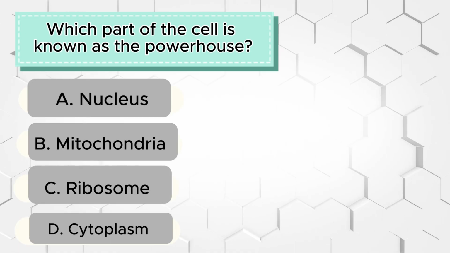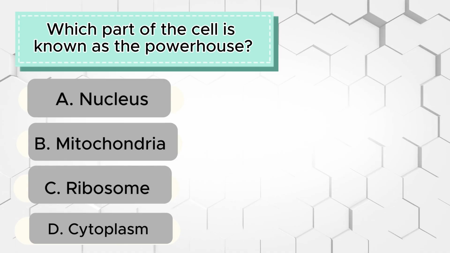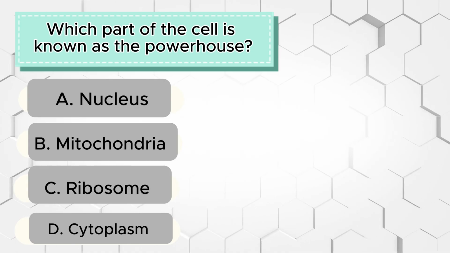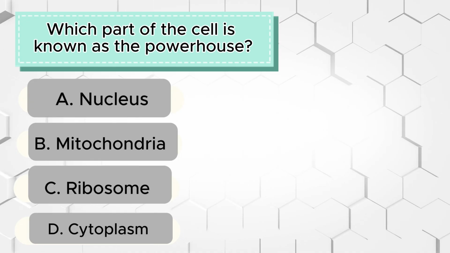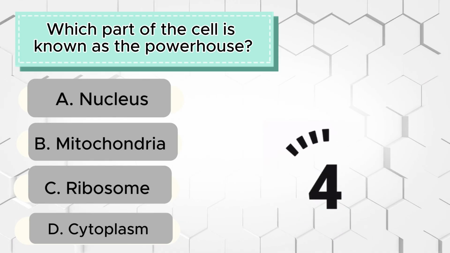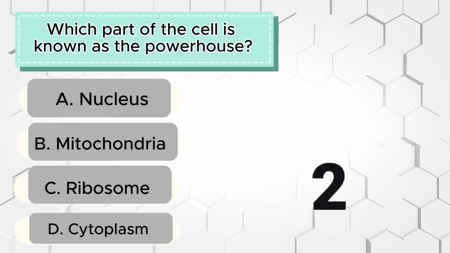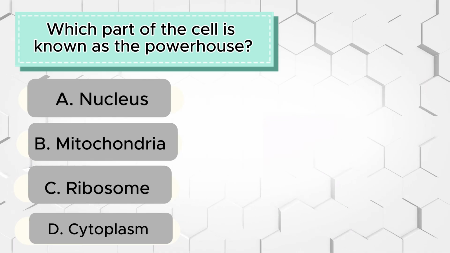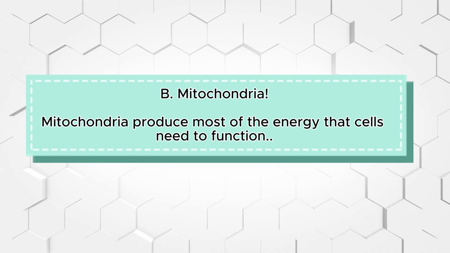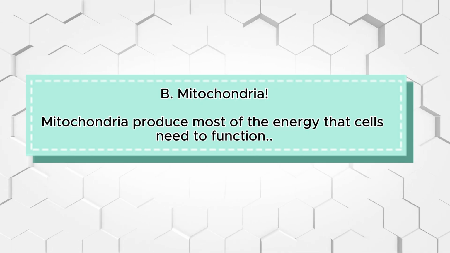Question 9. Which part of the cell is known as the powerhouse? A, nucleus, B, mitochondria, C, ribosome, D, cytoplasm. Time's up. The correct answer is B, mitochondria. Mitochondria produce most of the energy that cells need to function.